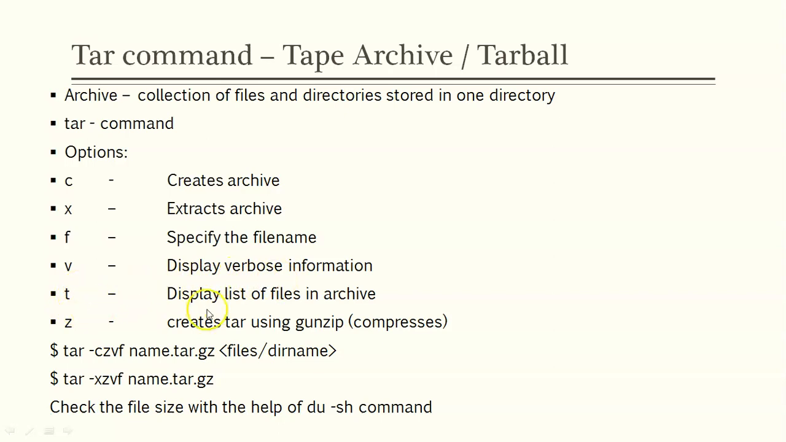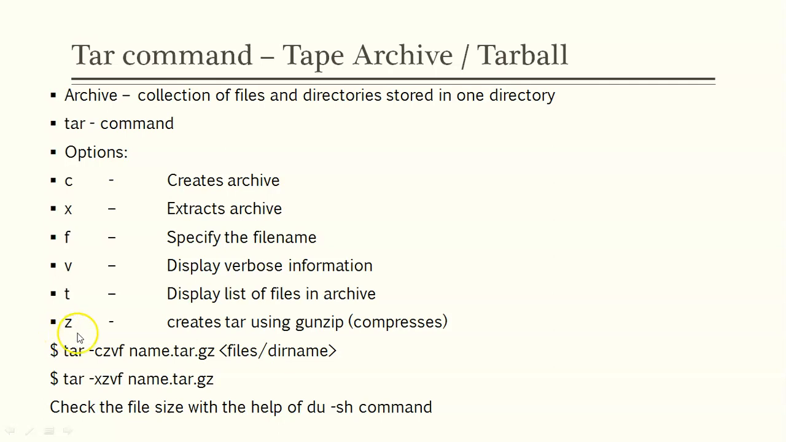And T stands for this: let's assume that you have an archive, a group of files, and you would like to see what files are available inside that particular archive. Then we'll make use of the T option. And Z is gunzip, which is going to further compress the files and reduce their size.